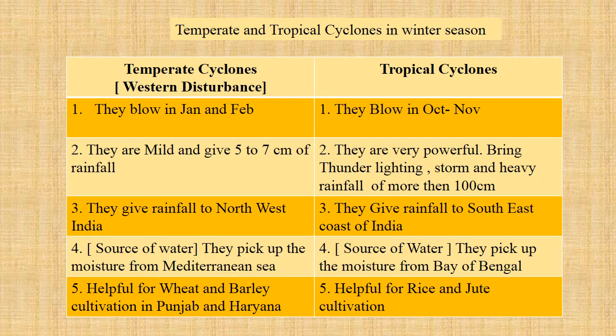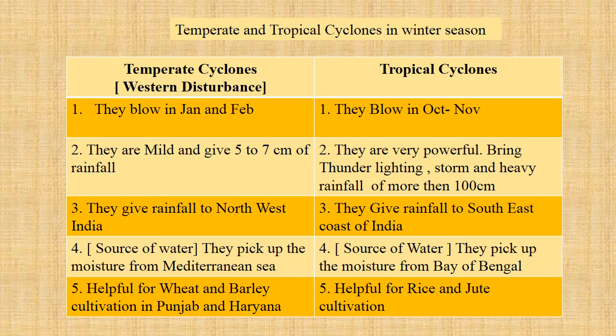Now in this slide, let's see what is the difference between temperate and tropical cyclones. Children, we have learned this before in the previous presentation. Temperate cyclones are western disturbances and in this presentation we have learned tropical cyclones. Temperate cyclones blow in January and February in India.